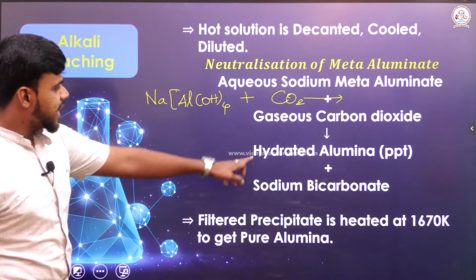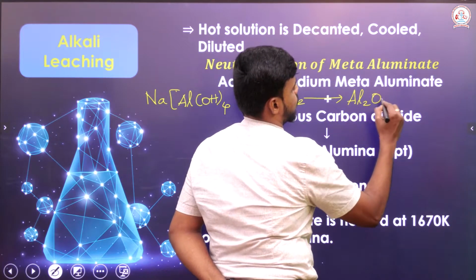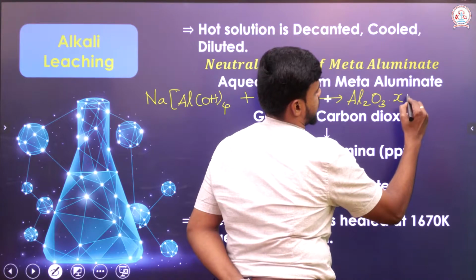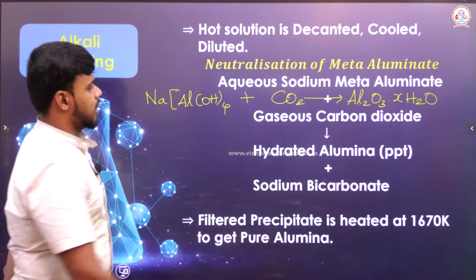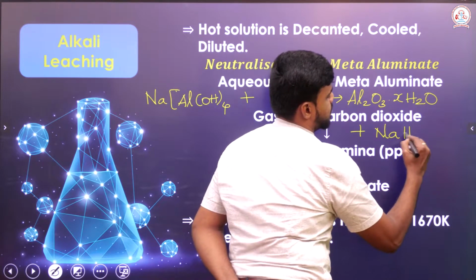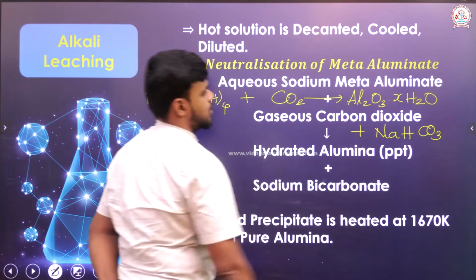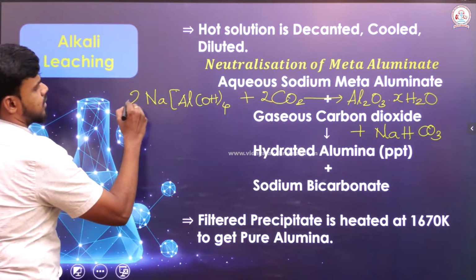I told you that we will be getting hydrated alumina, so it is Al2O3.xH2O. And the other thing that we will get as a byproduct is sodium bicarbonate.